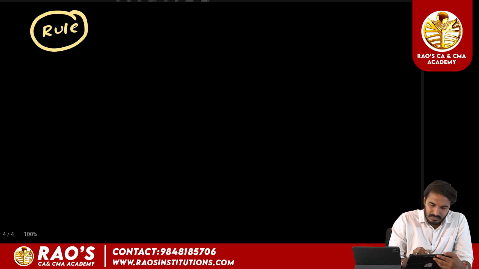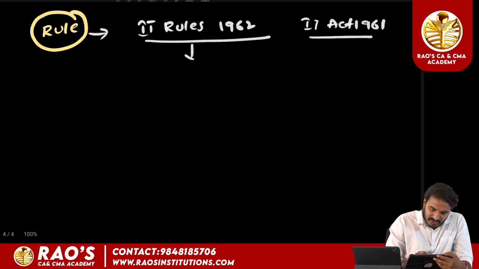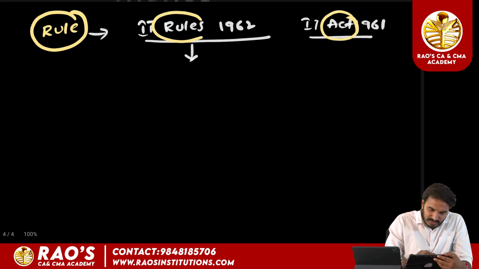And next, when we come to understand the word rule, we have the Income Tax Rules 1962. The Income Tax Act 1961, and we have the Income Tax Rules 1962. What is the difference between this act and rules?